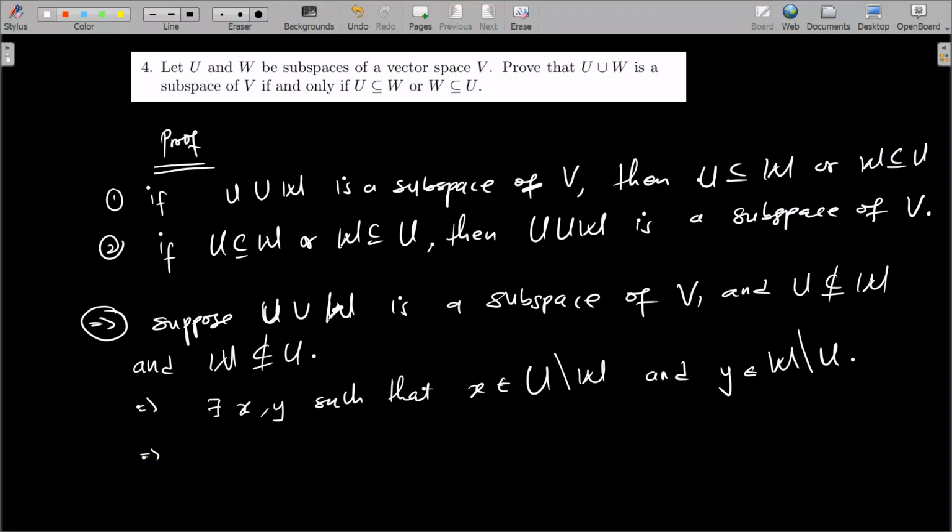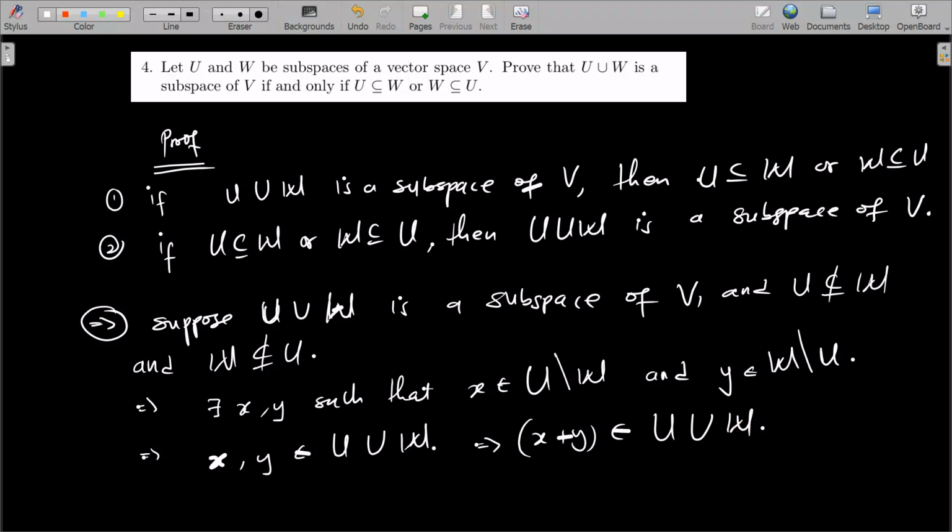This also means that since U union W is a subspace of V, and x and y are vectors in U and W respectively, first, let's start with this. x and y both belong to U union W, right? Because the union of two sets is just a combination of all the elements in both sets. Okay, so x and y will both belong to U union W. So it also means that x plus y belongs to U union W,